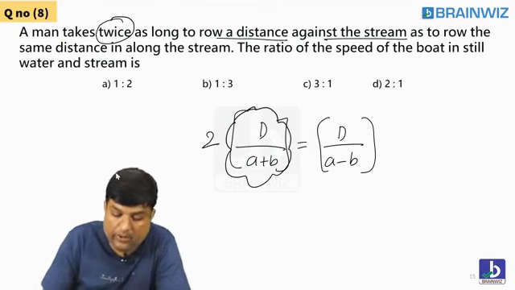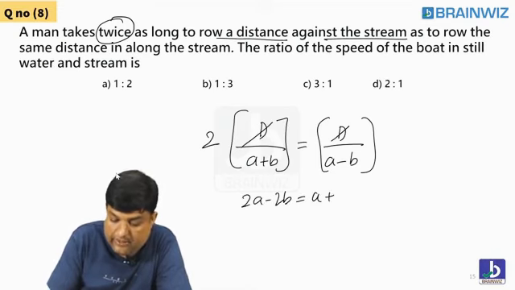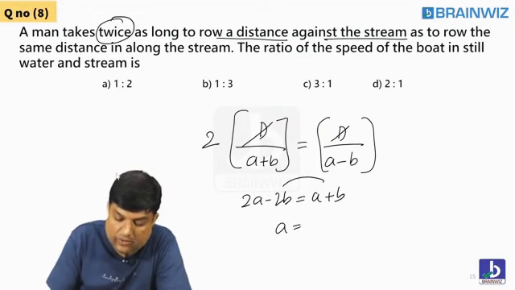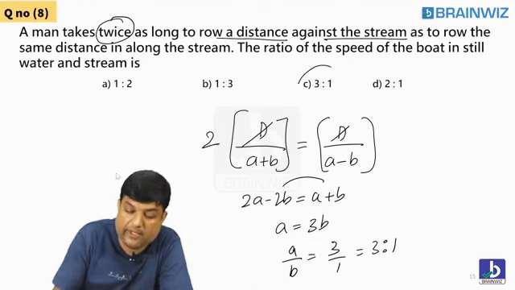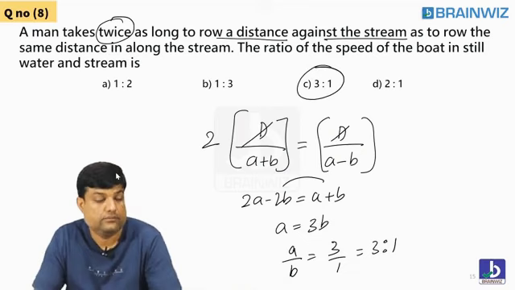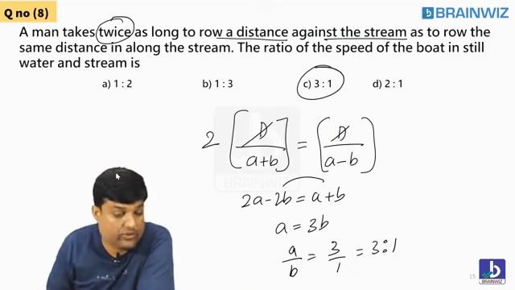That's good. Let's try to multiply all these things, everybody. So D will get cancelled. You cross multiply. 2A minus 2B is equal to A plus B. A goes here, that is A. This goes here, that is 3B. A by B is 3 by 1. That is said to be 3:1. Are you understanding, everybody? Many people said 2:1. No, answer is 3:1. Is it fine?